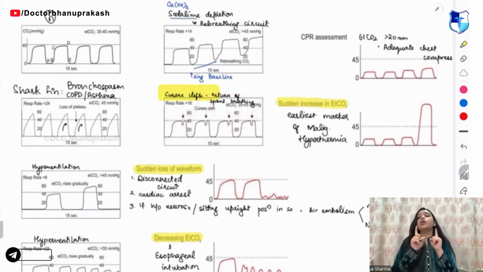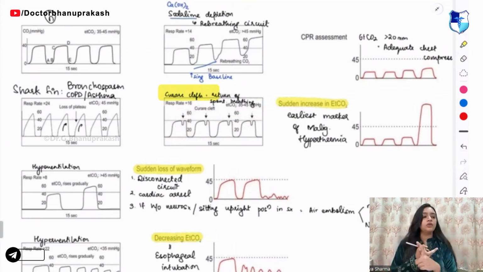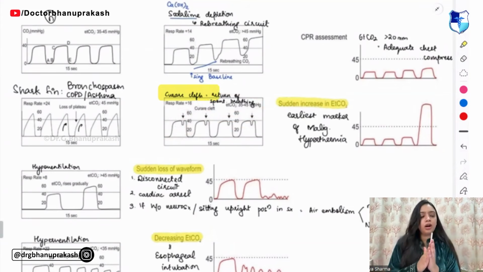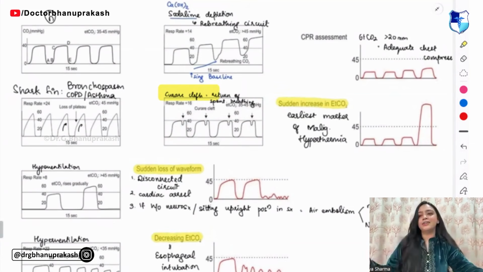And since we are talking about the curare cleft, tell me, in the ENT you have read, right, in your hearing test, that 2000 dip and 4000 dip. 4000 notch is called as and 2000 notch is called as. And 2000 is used for otosclerosis or 4000 is used for otosclerosis. Integrated learning. Right.